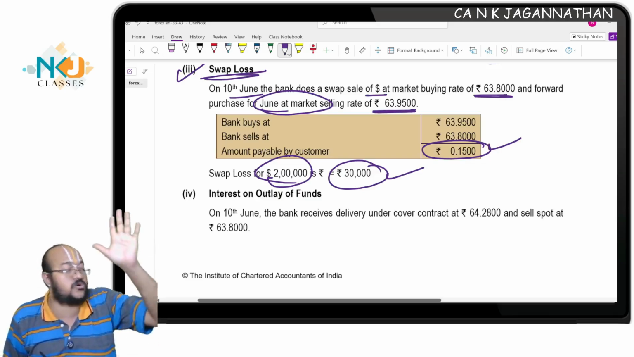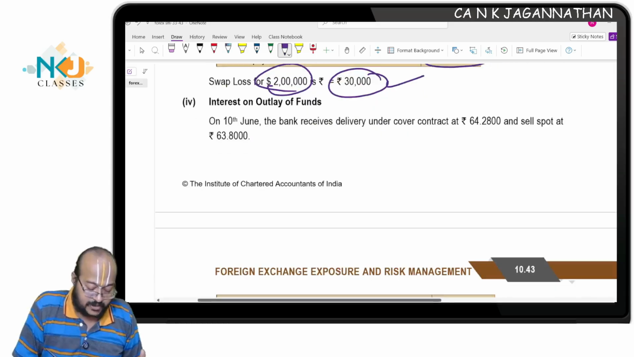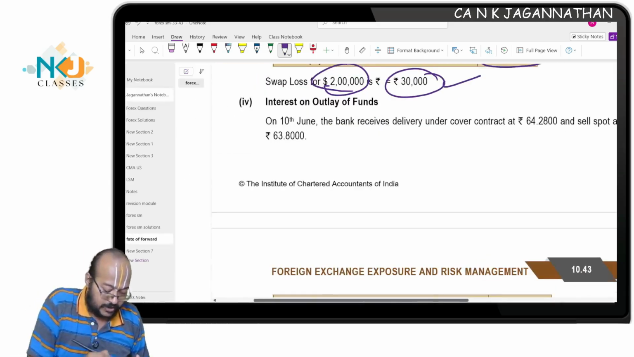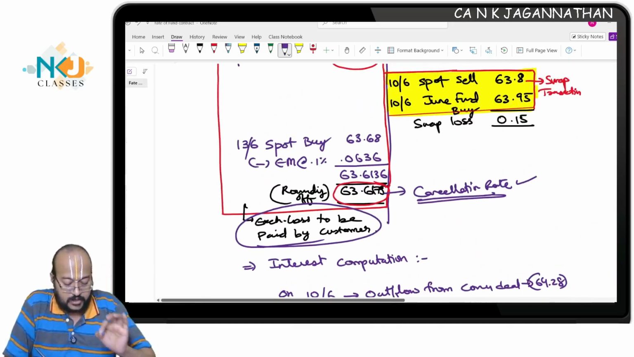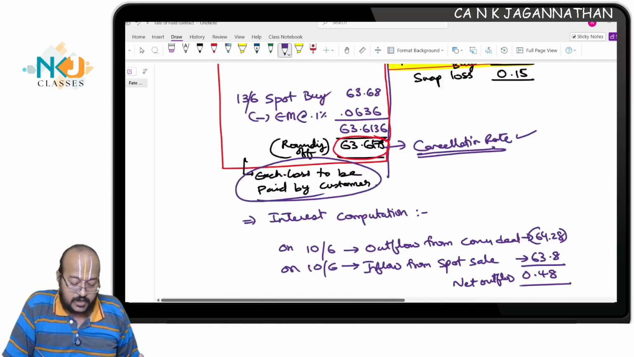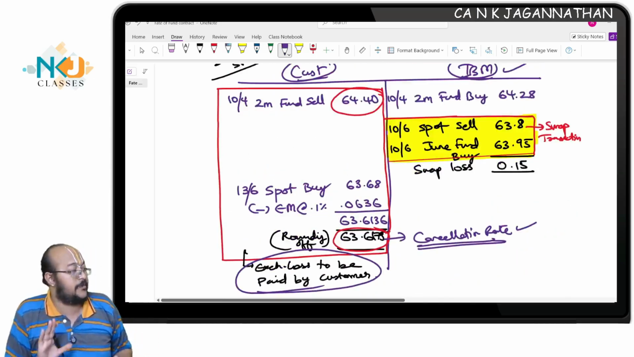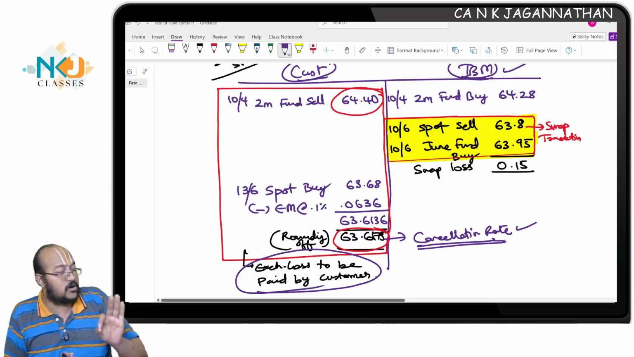There will be interest also in this case. Sir, why does interest arise? Very simple. See what happens, I will show you here. Interest calculation is a little bit tricky here. Tricky in the sense, it is very easily understandable only. See what happens if you did not cancel the contract.